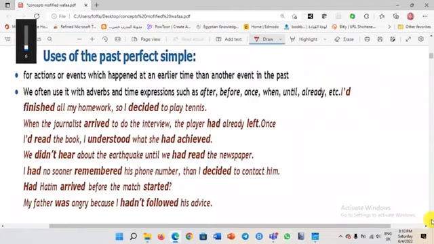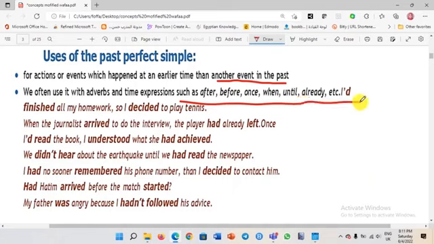Actually, the past perfect simple is one of the easiest tenses because you will never actually confuse it in the exam. It is used for actions or events which happened and ended at an earlier time than another event in the past. For example, dear students, if you have two actions in the past, one happened before the other. So the first action should be the past perfect, even if it was not the first sentence. Remember, we often use it with adverbs and time expressions like after, before, once, when, until, already, etc.